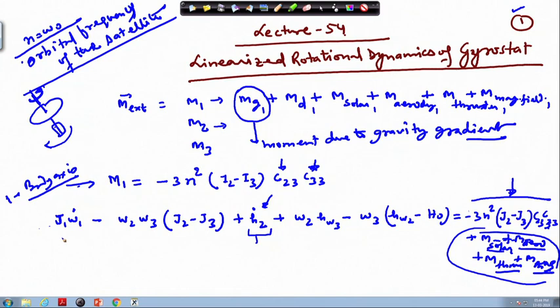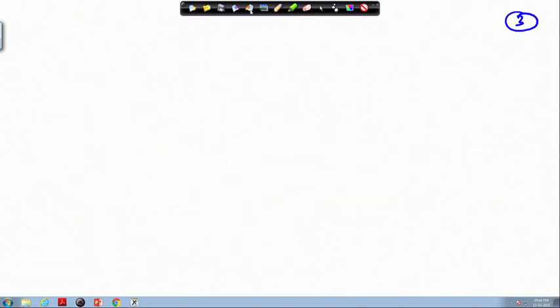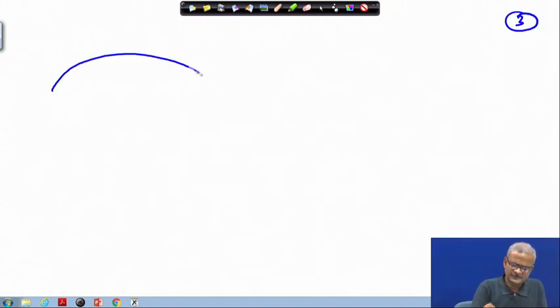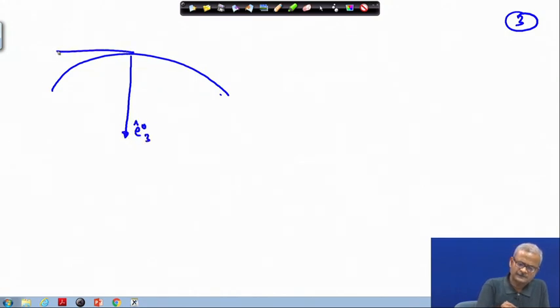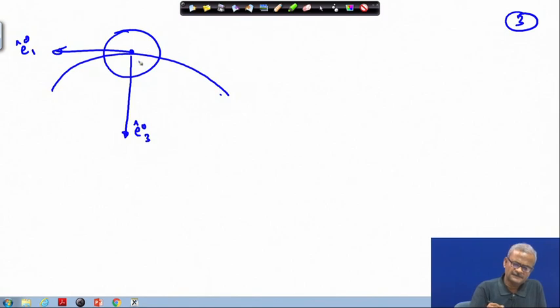In this context, we need to look into what will be the corresponding angular velocity in terms of theta 1, theta 2, theta 3. So what exactly have we done? Your satellite is here, this is the E3 direction, E1 cap, and the satellite is like this. So the 2 direction is going inside, and